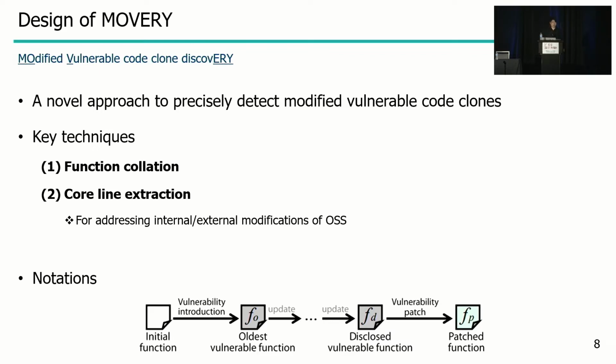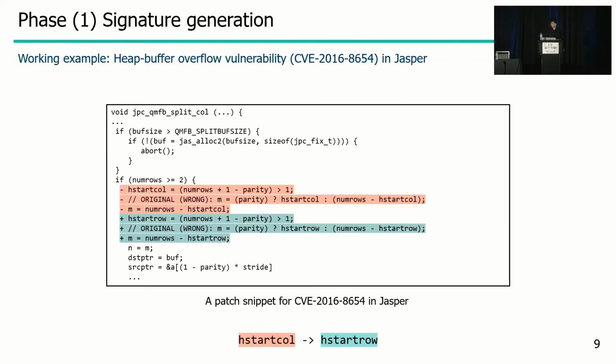The two key techniques used in MOVERY are function collation and core line extraction. Before I introduce the mechanism of MOVERY, let us assume that the oldest vulnerable function is FO, after several OSS updates the disclosed vulnerable function is FD, and after applying the patch, the patched function is FP. MOVERY first generates vulnerability and patch signatures for a vulnerability, and then tries to discover the propagated vulnerable code by using the generated signatures.